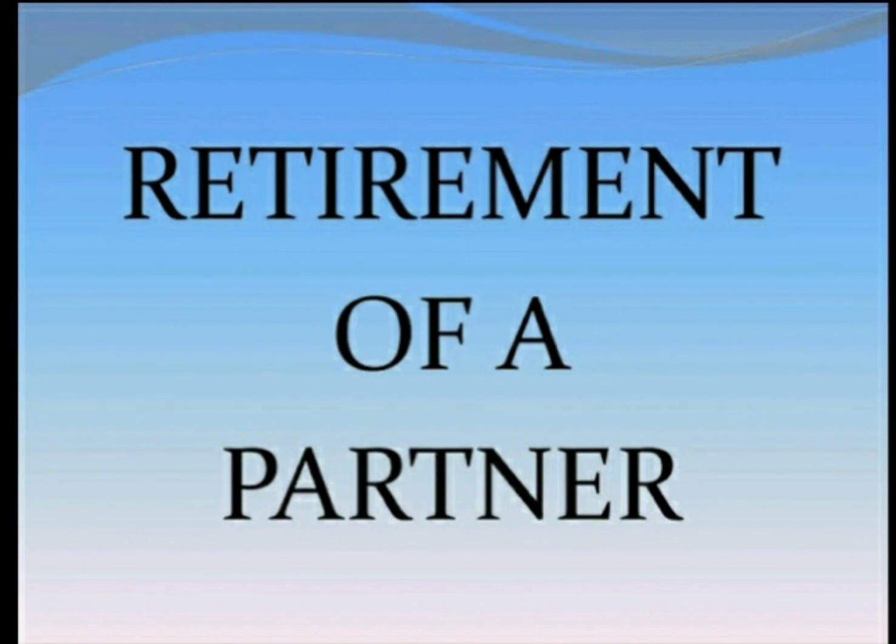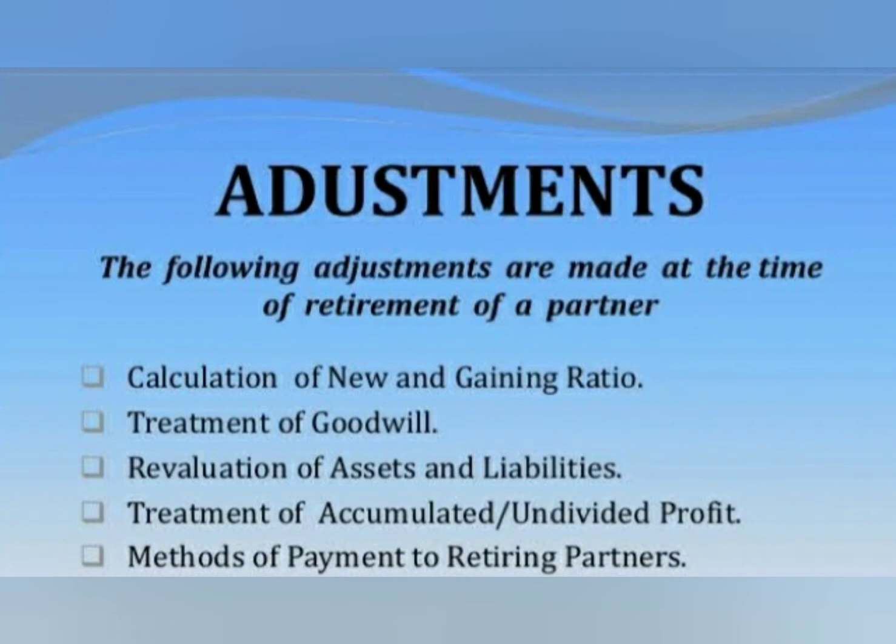Various adjustments on retirement. When a partner retires, his share in the property of the firm has to be ascertained and paid off. Certain adjustments have to be made in order to ascertain the amount he is to get from the firm.